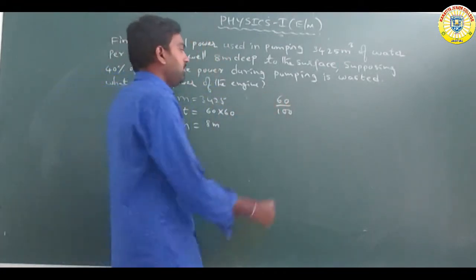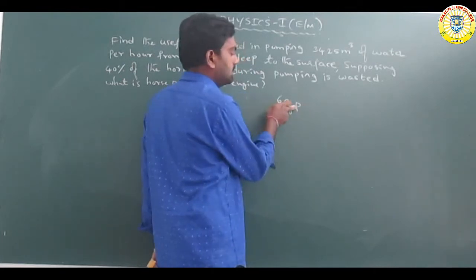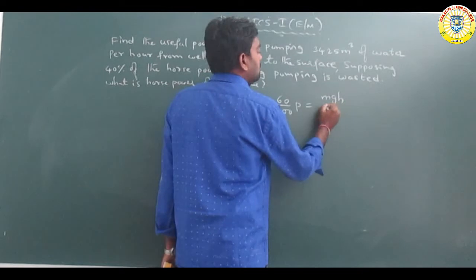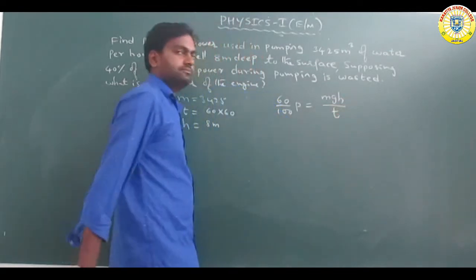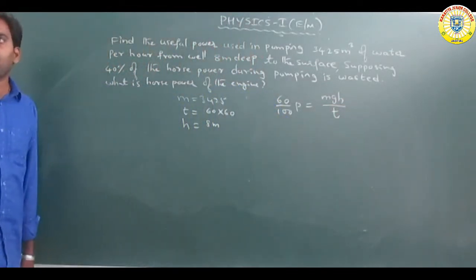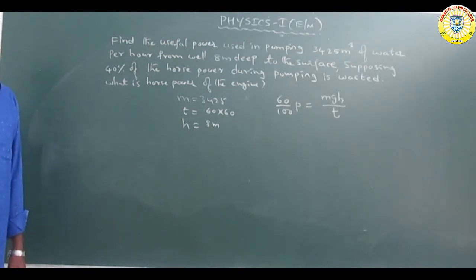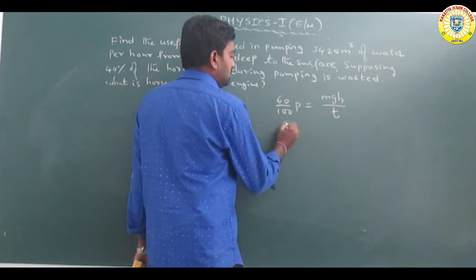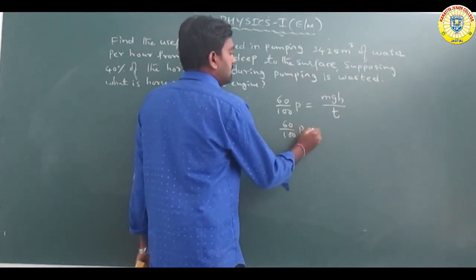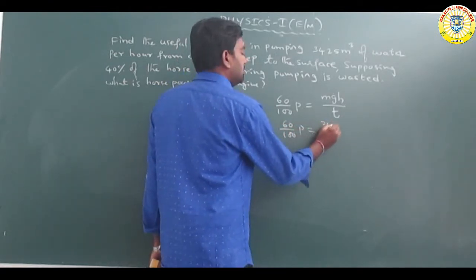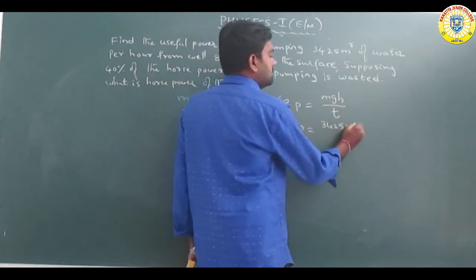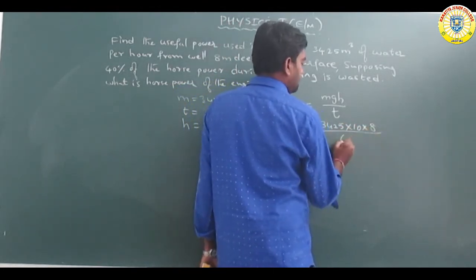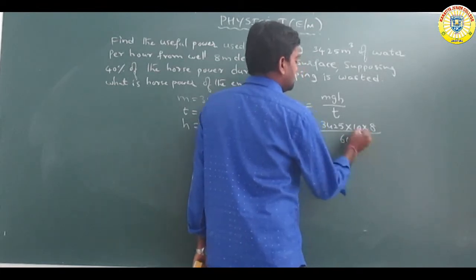60/100 into power, 60% of power is equal to mgh by t. So 60/100 into P is equal to m, where m is 3425, g is 10, h is 8 meters, by time 60 into 60.